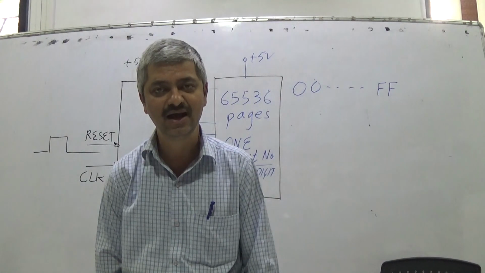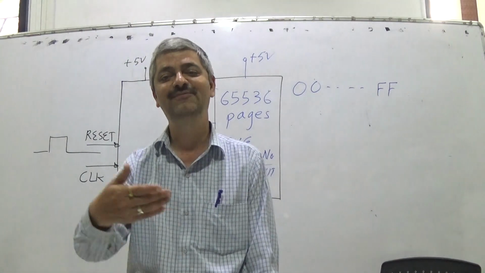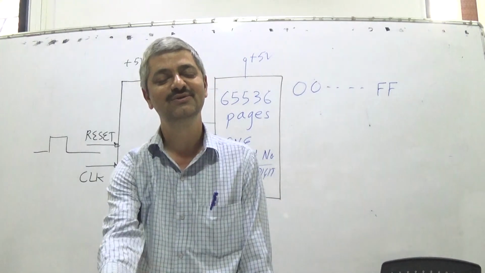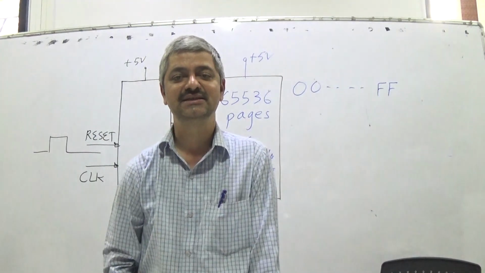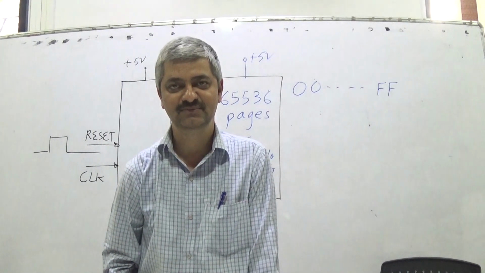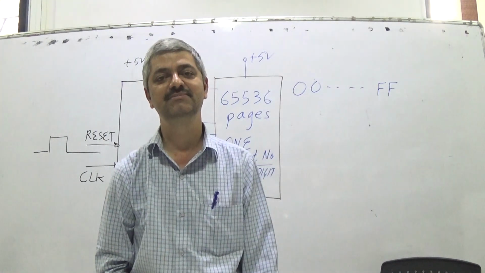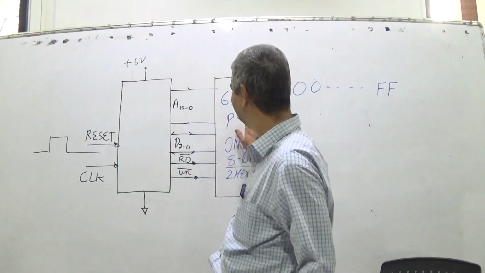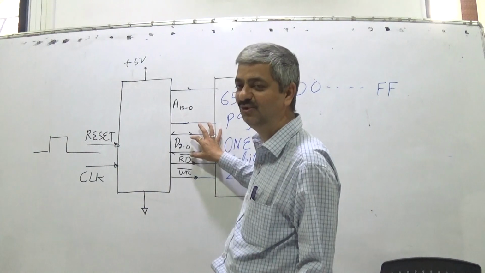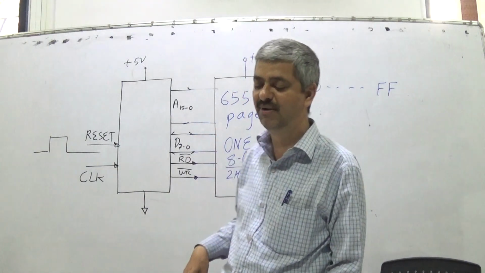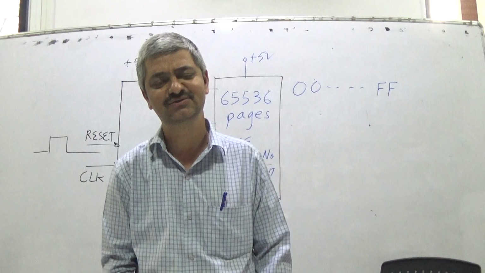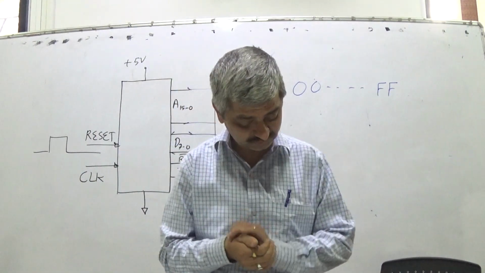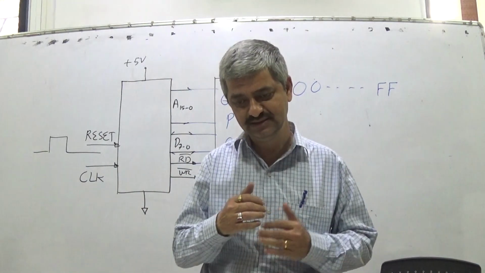What after that? After that there is auto rolling. FFFF in the program counter will become 0000. So it will simply be a 16-bit counter. If you don't connect anything and if you connect data lines to 0, in that case it will be a default 16-bit counter. So do nothing.